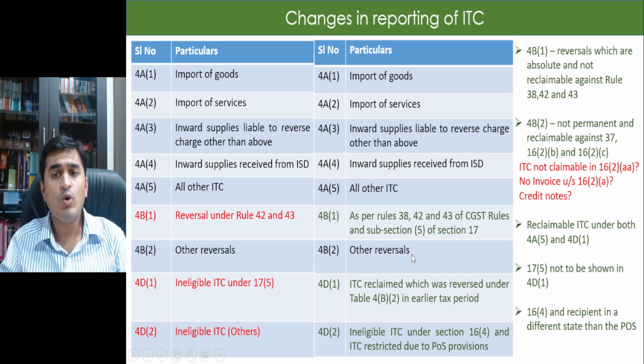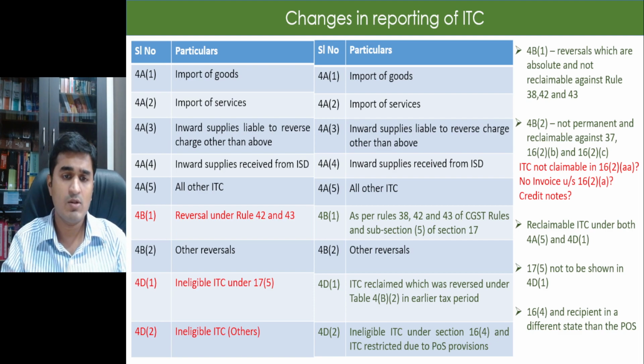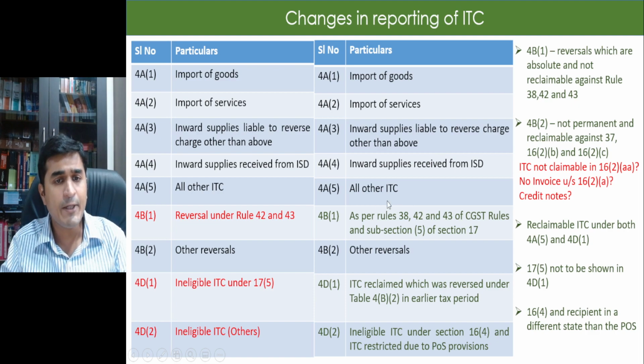Next, 4B2 talks about reversal of ITC under 16.2B. That means, let us say I have availed the ITC, but some goods have not been received in this month. So let's say in the month of June, I have not received the goods, even though the ITC is appearing in my 2B. So I have not received those goods, I have not received those supplies. So they are saying I need to show that ITC under all other ITC as well as under reversals, because I would reverse the ITC in the month of June, right?